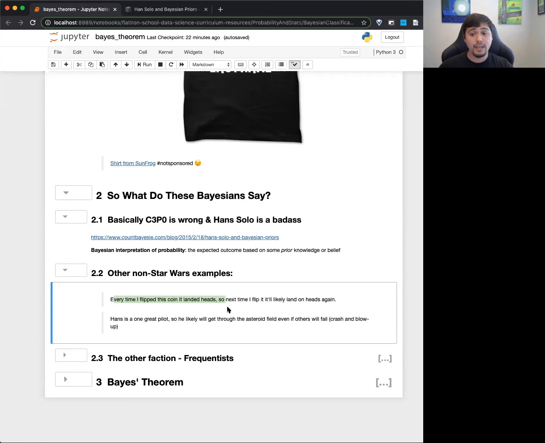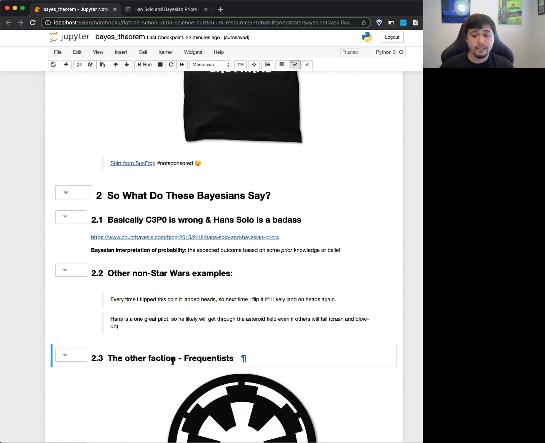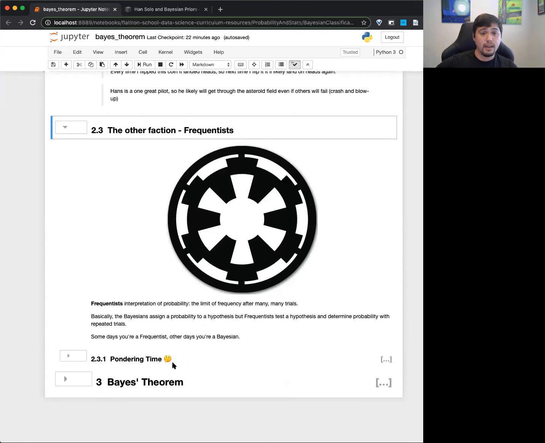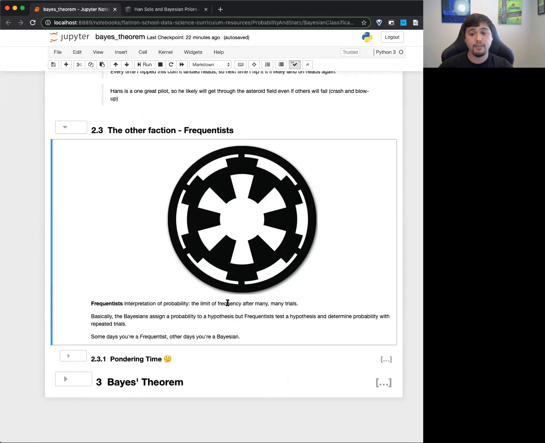So it's kind of a cool thing, that we can actually take this information and update our beliefs, our probability. So the opposite of this is frequentists. Frequentists are kind of in the opposite direction of how you interpret probability. Their interpretation of probability is the limit of frequency after many, many trials. So basically the only way you know the probability is to repeat this many, many, many times and then see what the overall probability is.